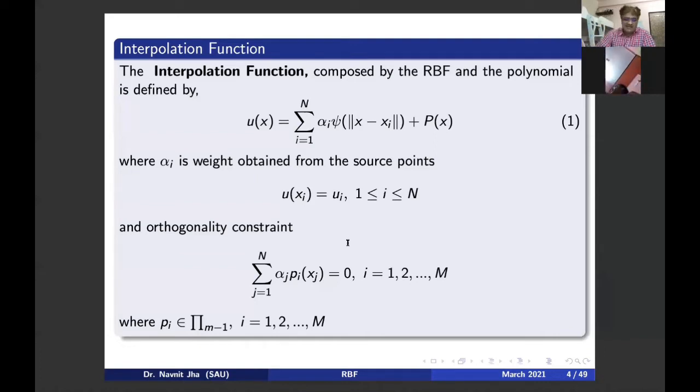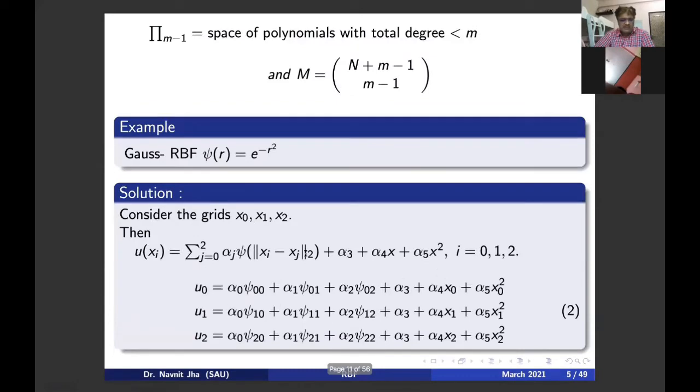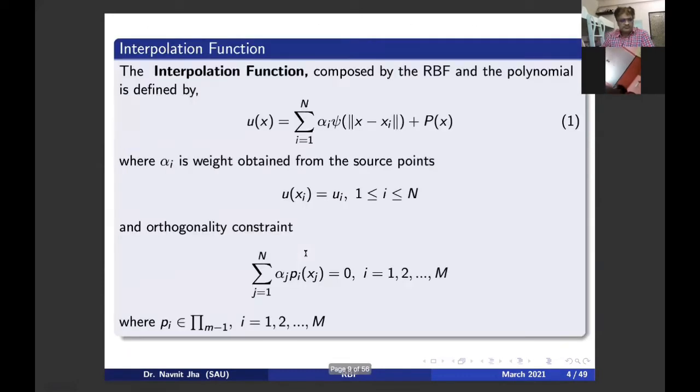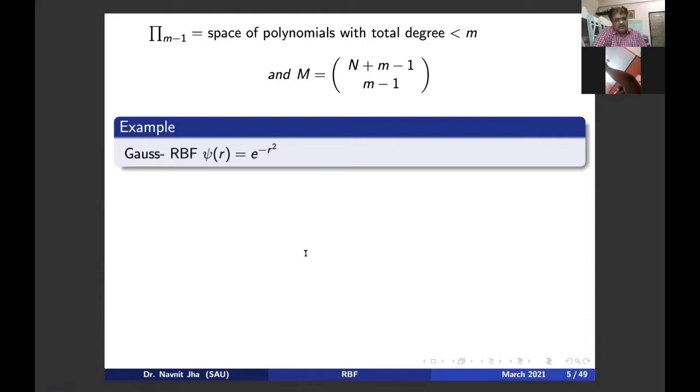These alpha 1, alpha 2, alpha n are calculated using the condition u at xi equal to ui, along with the orthogonality constraint, that is, the sum of alpha j pi xj equal to 0, where j is going from 1 to n and i is going from 1 to uppercase M. Pi is just a polynomial of degree less than m. Here pi m minus 1 is the space of polynomials with total degree less than m, and uppercase M equals n plus m minus 1 choose m minus 1.